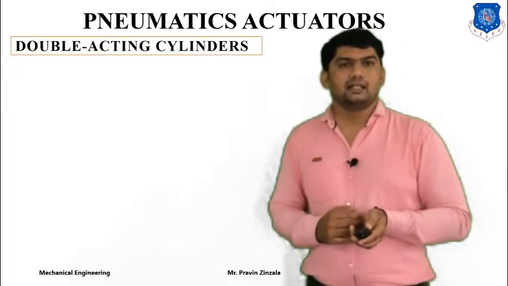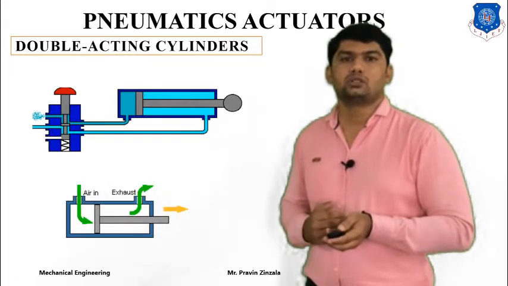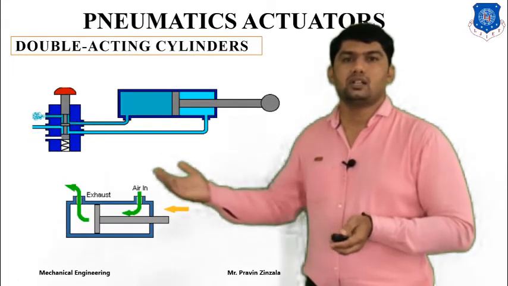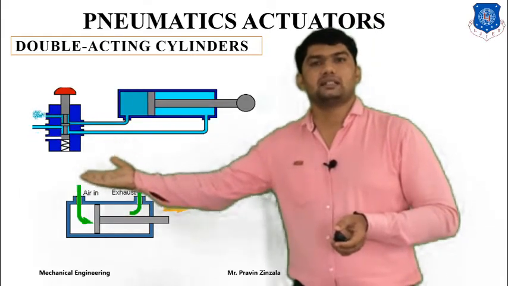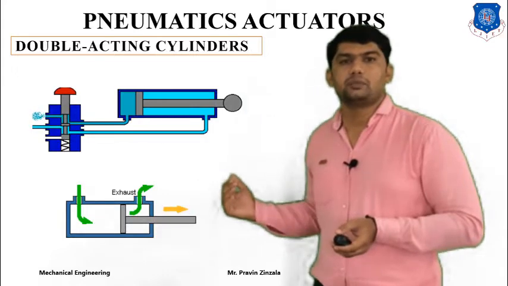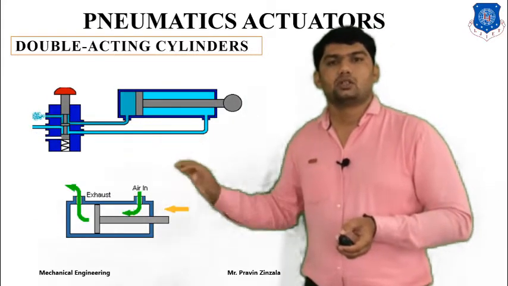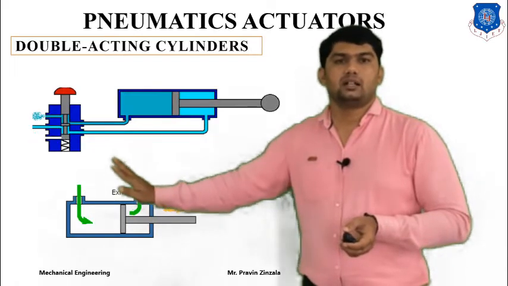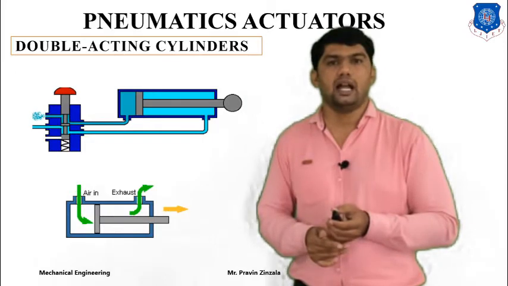Next is the double acting cylinder. The piston is operated on both sides, so it's called a double acting cylinder. You can also see the animation diagram here. Whenever we supply compressed air, the cylinder will extend and the piston will move from left to right. If we supply air in the reverse direction, the piston will move to the left-hand side, and the fluid on the left-hand side will go to the exhaust, to the atmosphere.